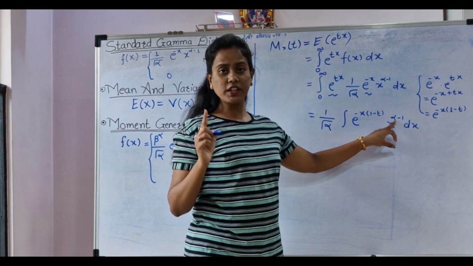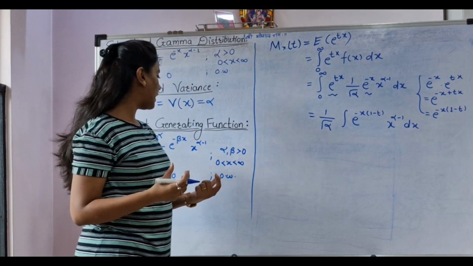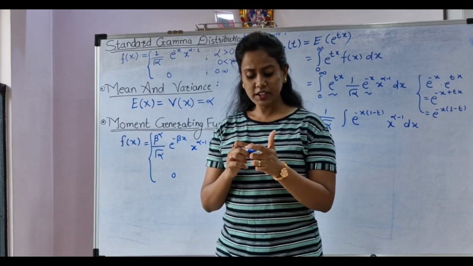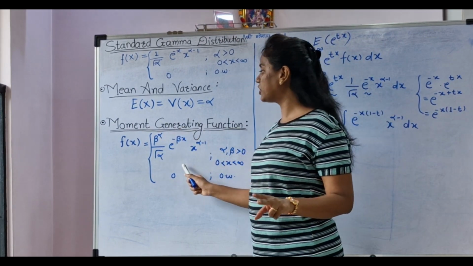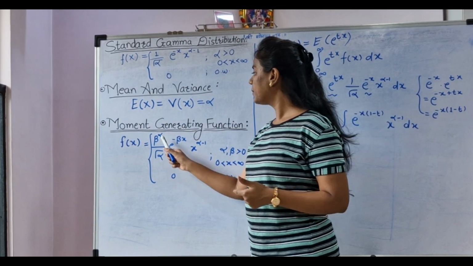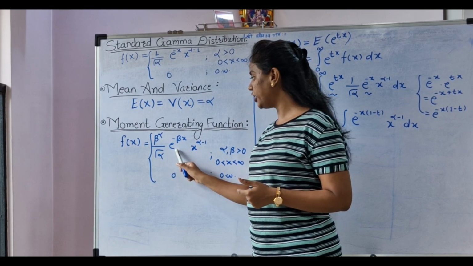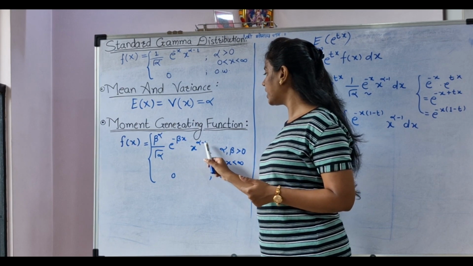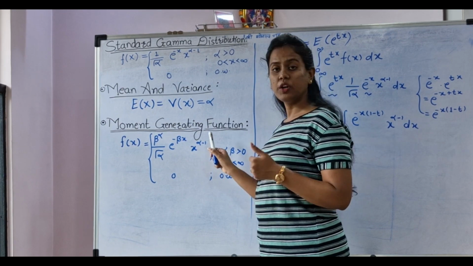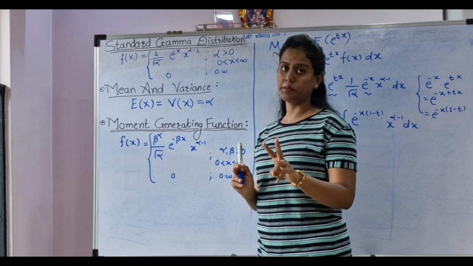Now alpha is what? Alpha is our one parameter. Now here try to understand gamma distribution with two parameters. Its density function is defined as beta to the power alpha upon gamma alpha e to the power minus beta x, x to the power alpha minus 1. Here alpha and beta are two parameters.